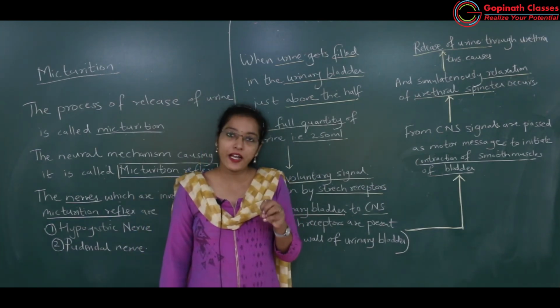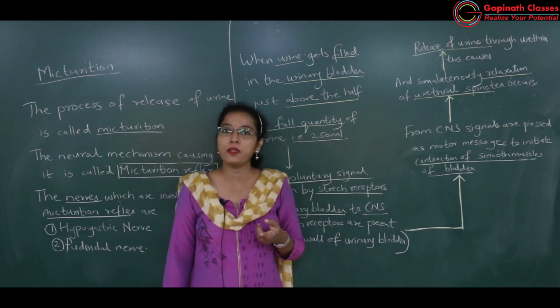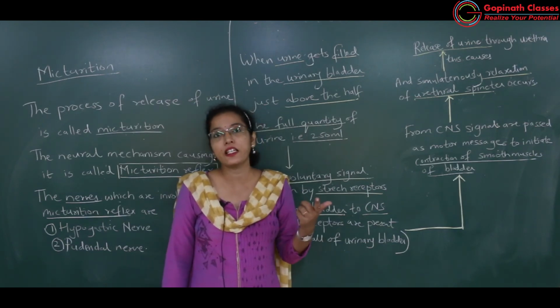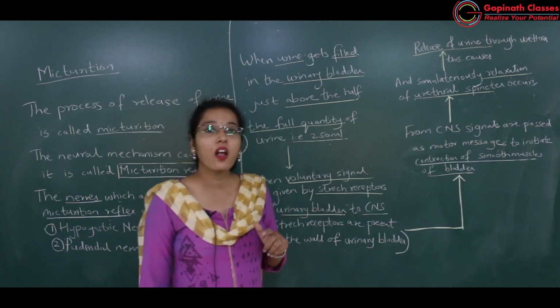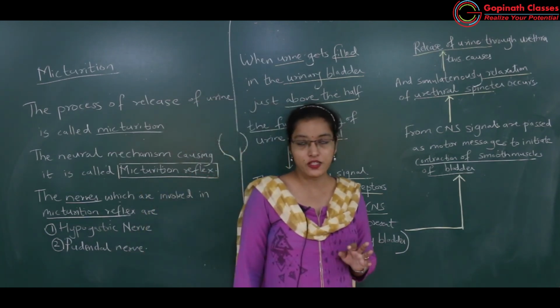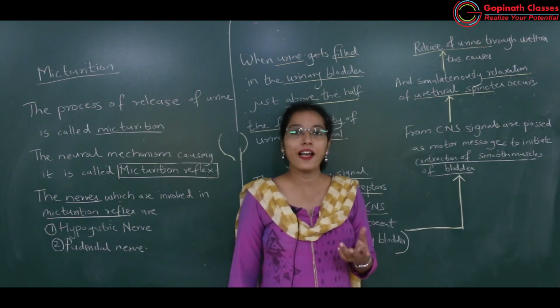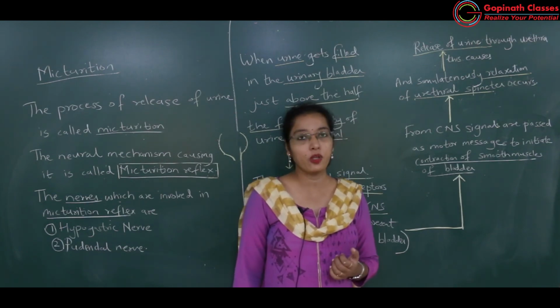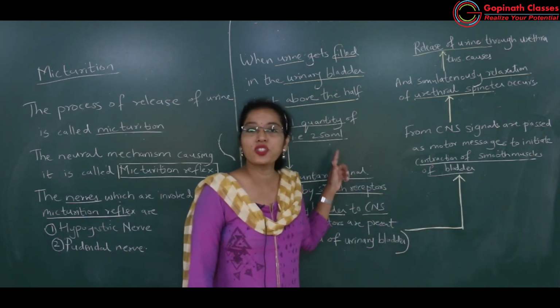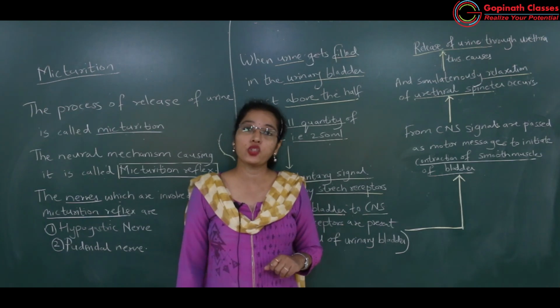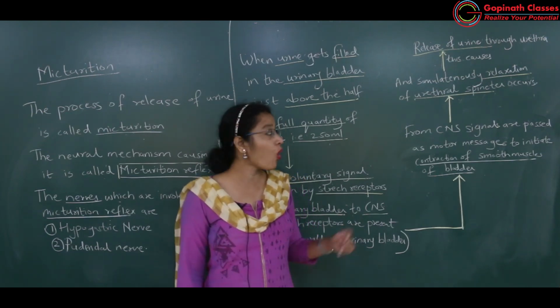will then contract, because of which the urine will be simultaneously entering in the urethra, okay. And urethra is guarded by urethral sphincters. Urethral sphincters का relaxation होगा and thus there will be release of urine, okay. So this whole process is known as micturition. क्या बोलते हैं उसको?